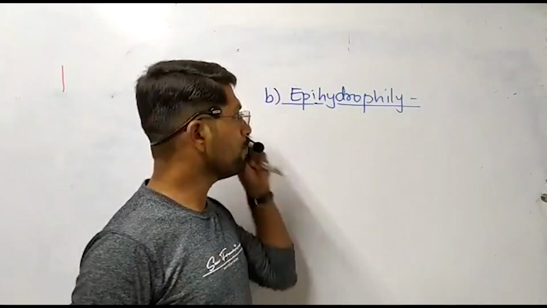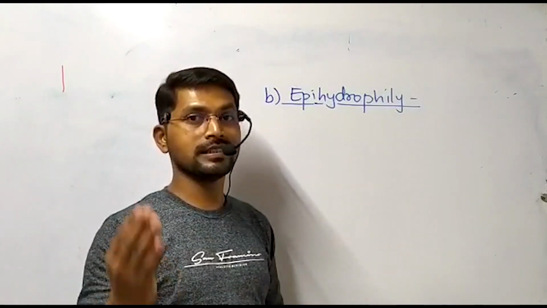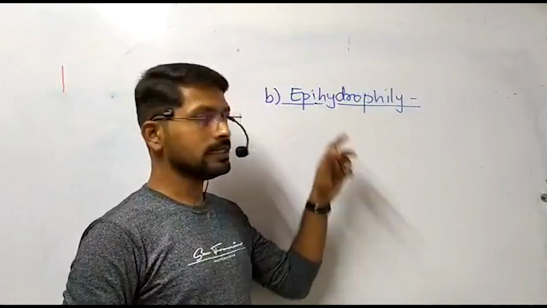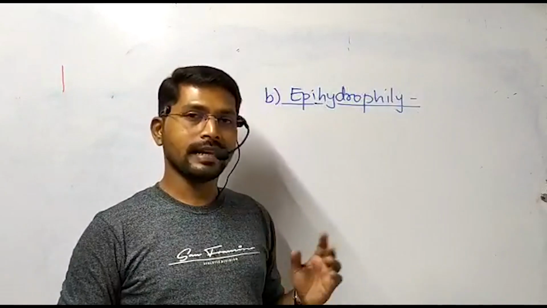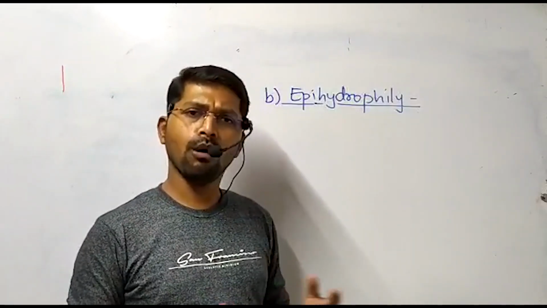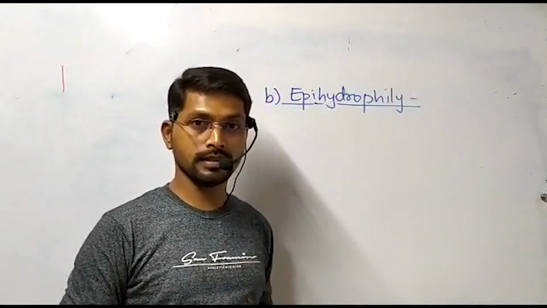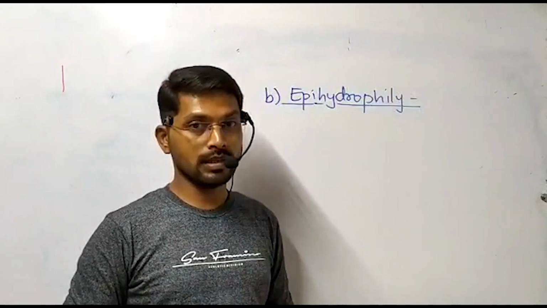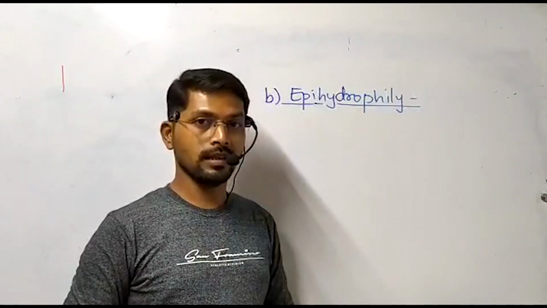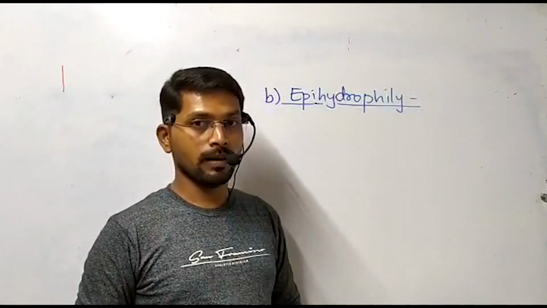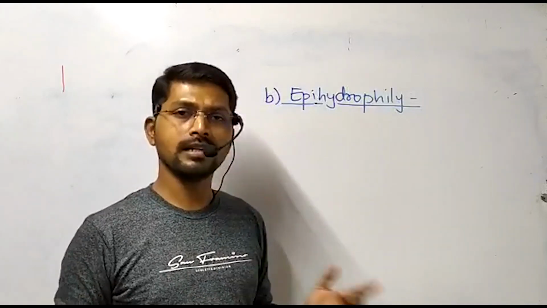The second type of hydrophily is epihydrophily, and in this case the pollination occurs on the surface of water. This is the most common type of hydrophily, as we have already discussed. The characteristic features are very similar to those of all hydrophilous flowers: flowers are very small, inconspicuous, colorless, odorless, nectarless, coated with mucilage, so they are unwettable. Pollens are produced in large number, they are without exine, then they are quite flexible. Then female reproductive structures, style and stigma, are long and sticky, and so on.